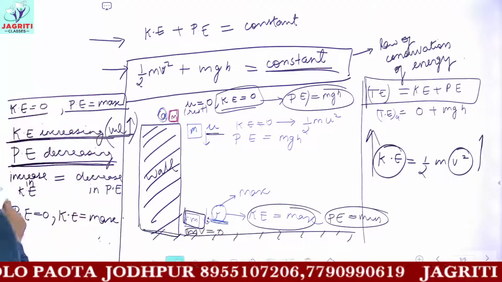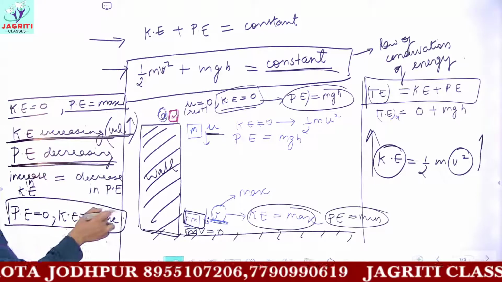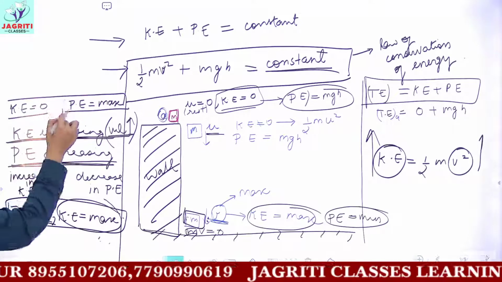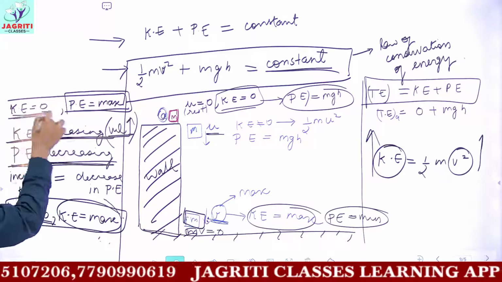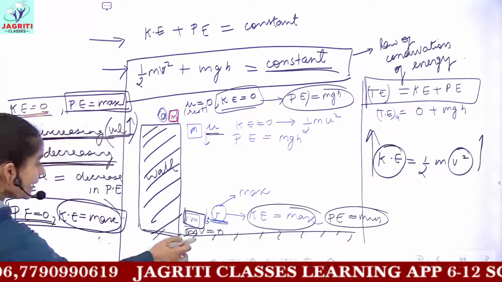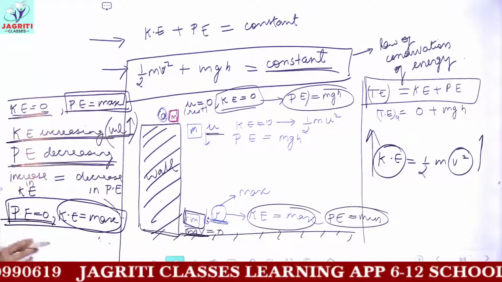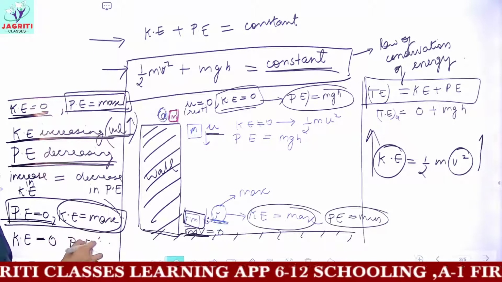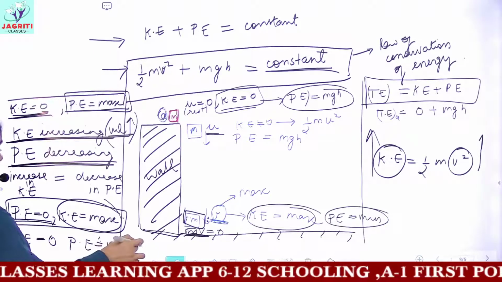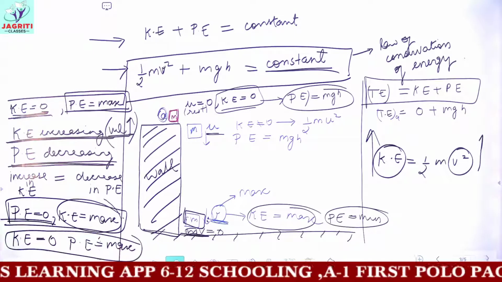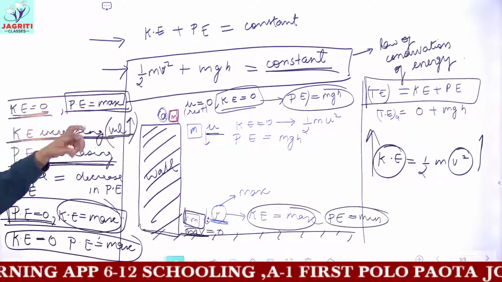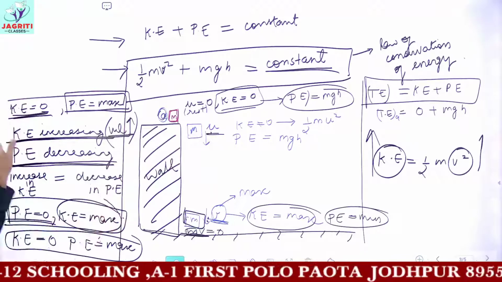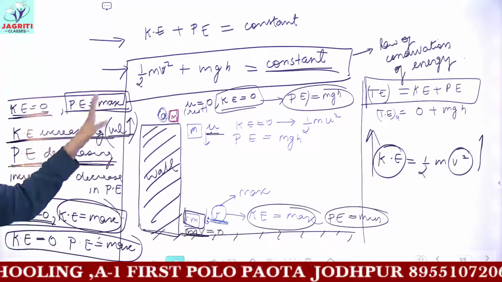So we can say, here you can see that when one factor becomes maximum, the other attains a value of 0. Initially when potential energy was maximum, kinetic energy was 0. And at last, when it finally reaches the ground, now the kinetic energy becomes 0 and potential energy again attains a maximum value. So if you are given the values of velocities, mass and acceleration, then you can apply these formulas and calculate the energy.